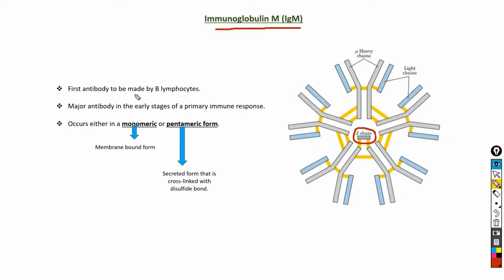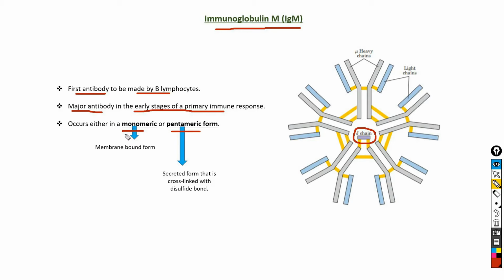Immunoglobulin M, that is IgM. IgM is the first antibody to be made by B lymphocytes, and it is one of the major antibodies present in the early stages of a primary immune response, whereas in the secondary immune response the major antibody is IgG. IgM occurs in both monomeric form and pentameric form.